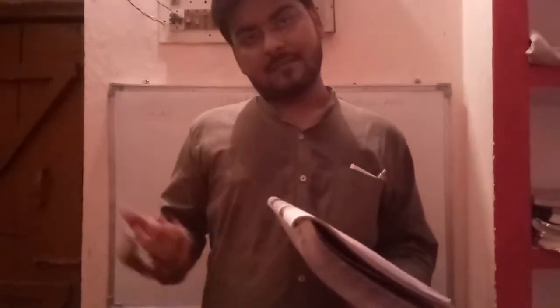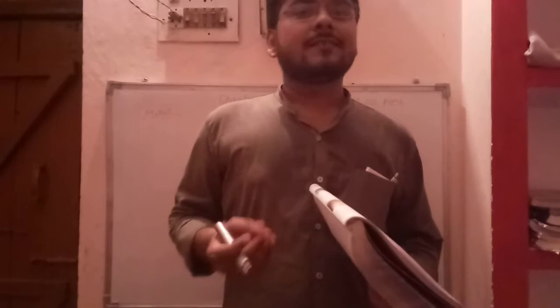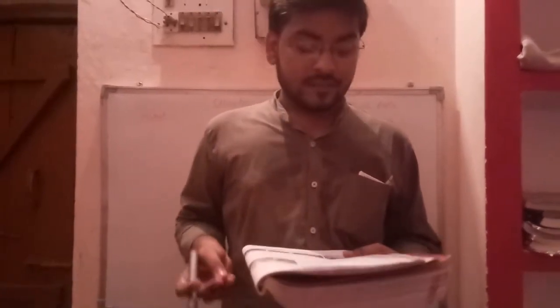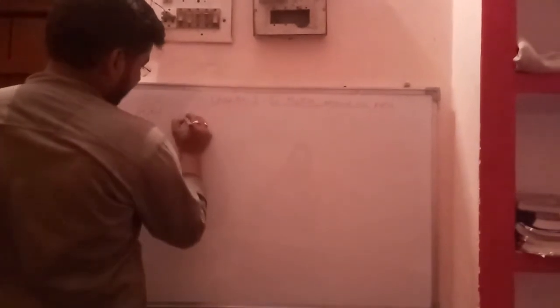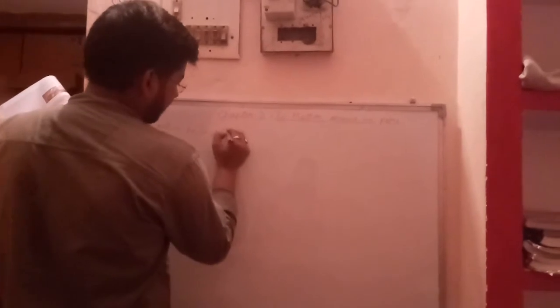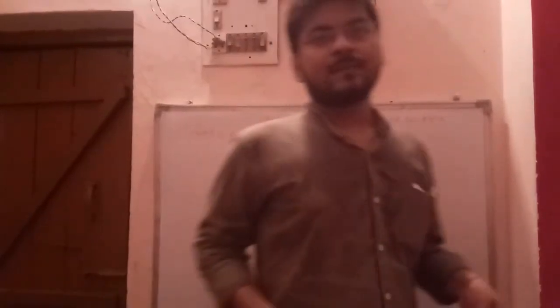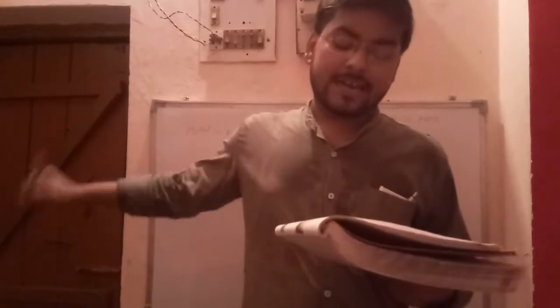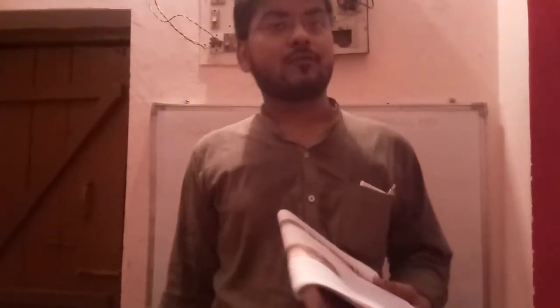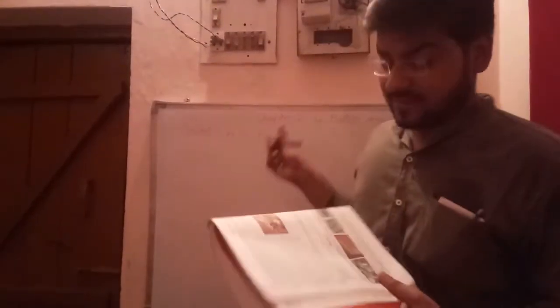Some examples of metals are iron, Fe, copper, aluminium, zinc and so on, like platinum, chromium, sodium, potassium. So these are the metals.